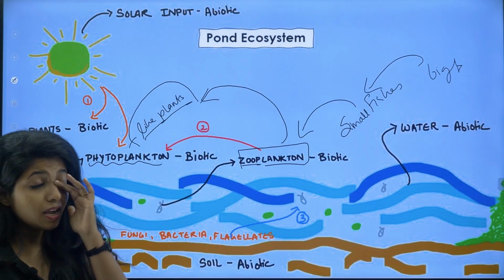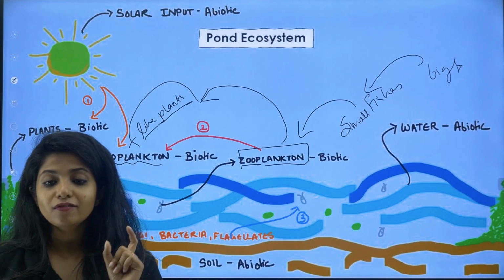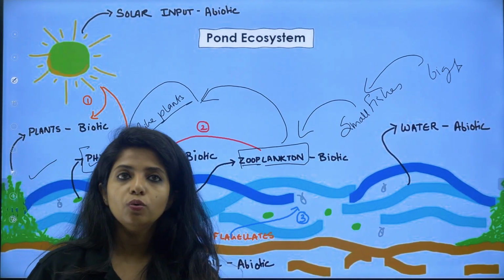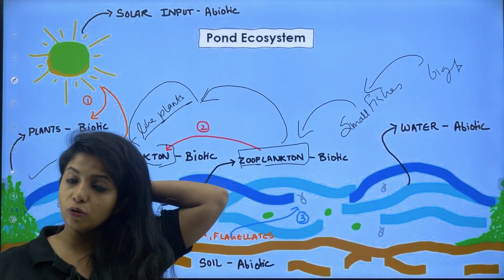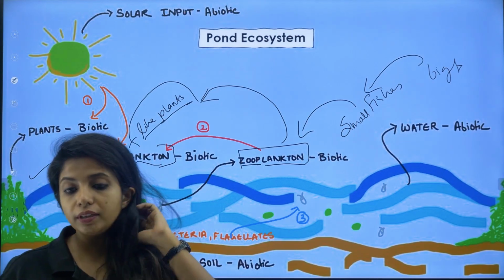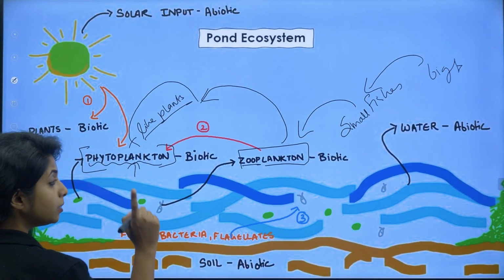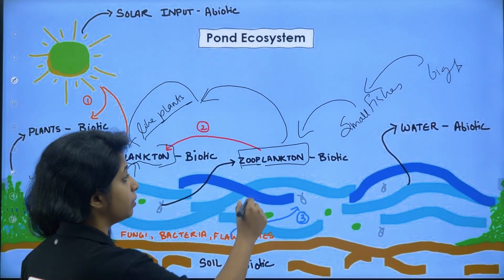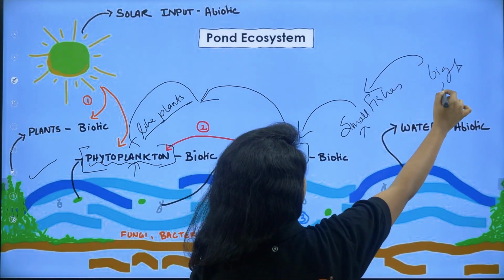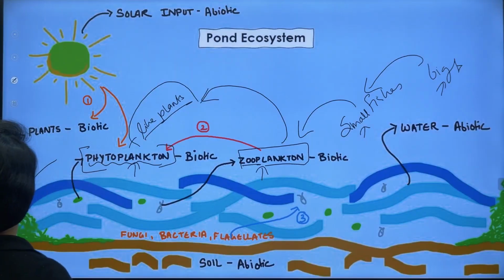So you have to understand, if you are making a pond ecosystem, children, the producer level will be occupied by phytoplankton, or basically any water body, and they are asking you to make an ecosystem with phytoplankton and everyone there. How will you make a food chain out of it? So the primary producers will be what, children? Phytoplankton, and then the primary consumers will be what? Zooplankton, and secondary consumers will be what? Small fishes. Tertiary consumers will be what? Big fishes. If you're finding it difficult to understand, I'll write it for you.